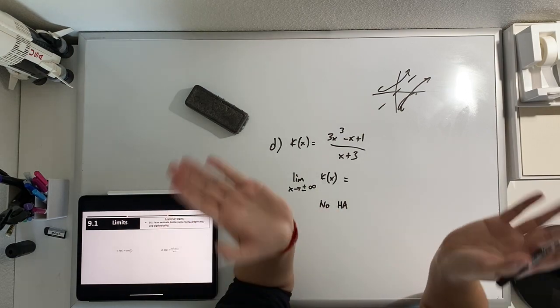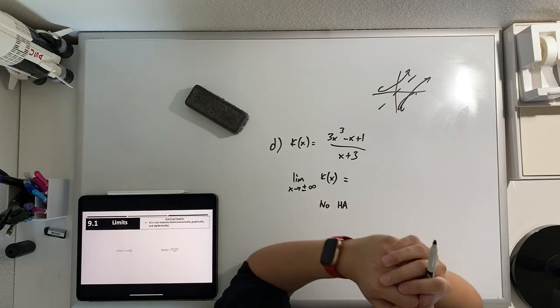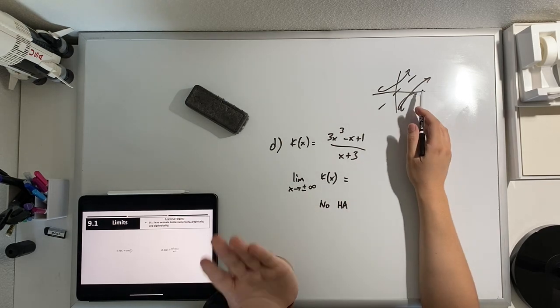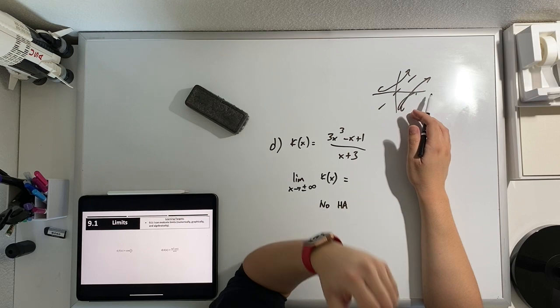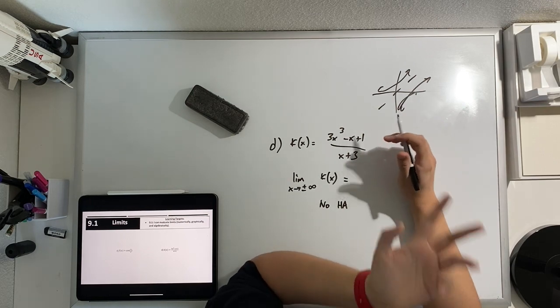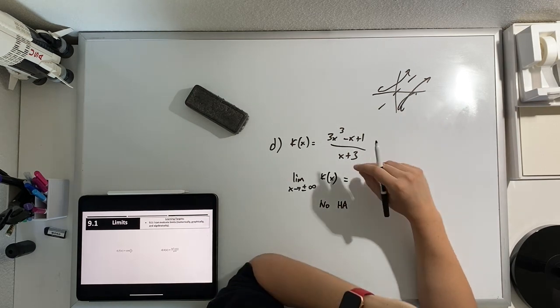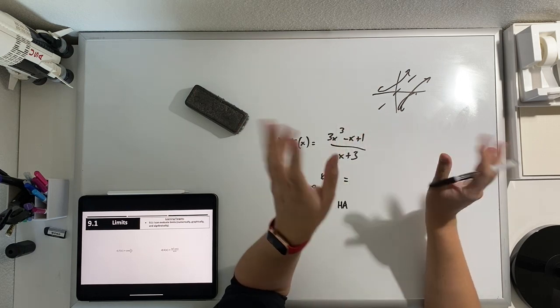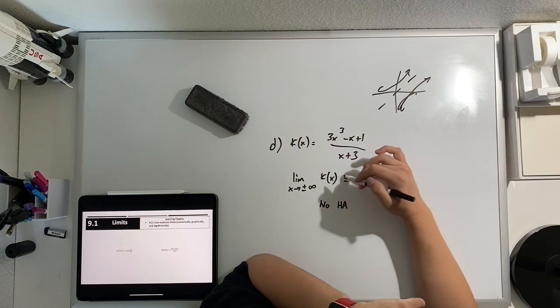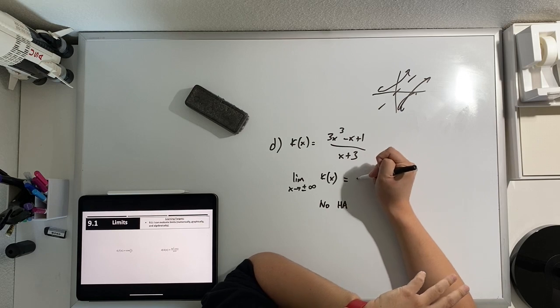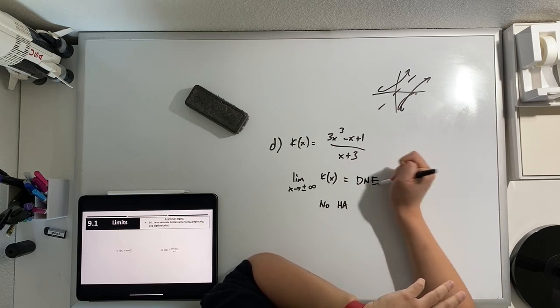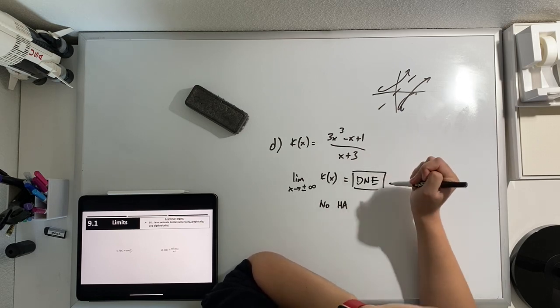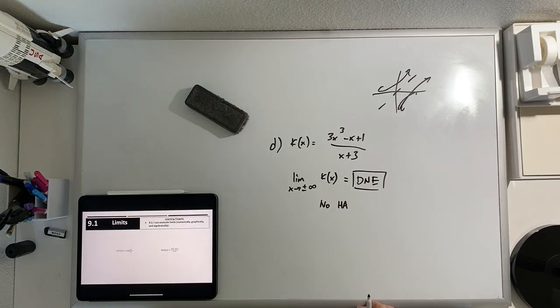Okay? Yes, the limit does not exist. Now you understand what that means. Because it's not actually going to approach any value. Okay? So the way we write that, again, mathematicians, we like to be as succinct, some would say lazy, as possible. This limit does not exist. We abbreviate that as DNE. DNE, does not exist. So the limit doesn't exist, so there's no horizontal asymptotes here.